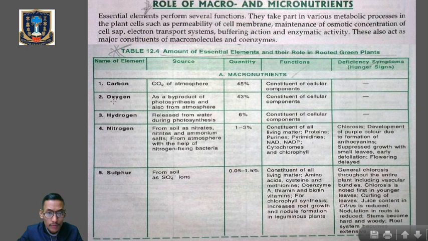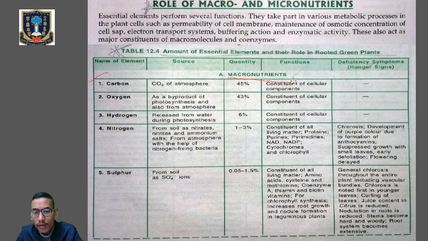So now we will see the first element, that is carbon. The source of carbon is mainly from the atmosphere in the form of carbon dioxide. The quantity is 45%. We are discussing the macronutrients, remember carefully. Functions: they are the constituents of cellular components.